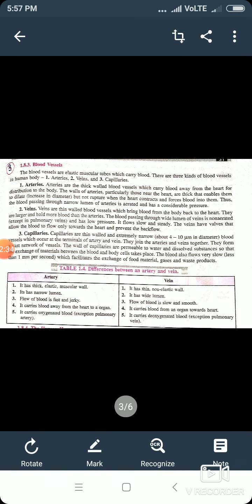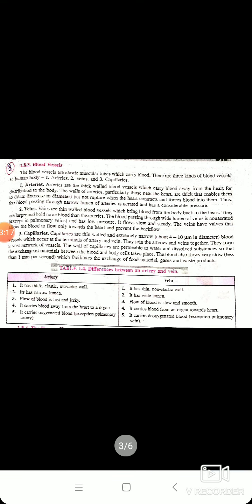Now we will talk about the characteristic features of veins. They are thin-walled because the blood here is no longer under pressure. Now see the difference between artery and vein. Artery is thick-walled and the vein is thin-walled, as here the blood is no longer under pressure. Veins have a wide lumen; the cavity is more than in the artery. Third, they carry deoxygenated blood from different organs of the body to the heart, except the pulmonary vein.